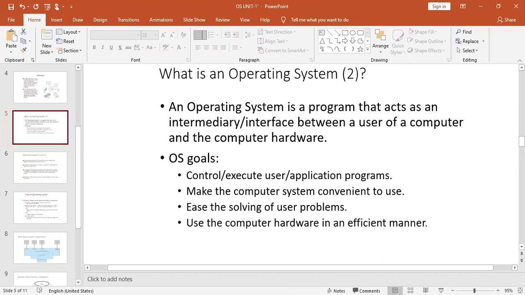So that means, suppose you are new to the computer system, when you switch it on, with the help of the mouse or the keyboard, you can click on something. In such a way, you can easily use the system. And nothing will happen if you use it in a different direction. Right? So these are the different objectives of our operating system.